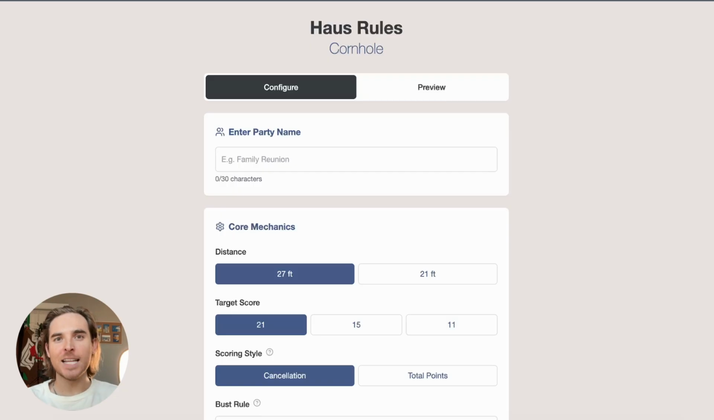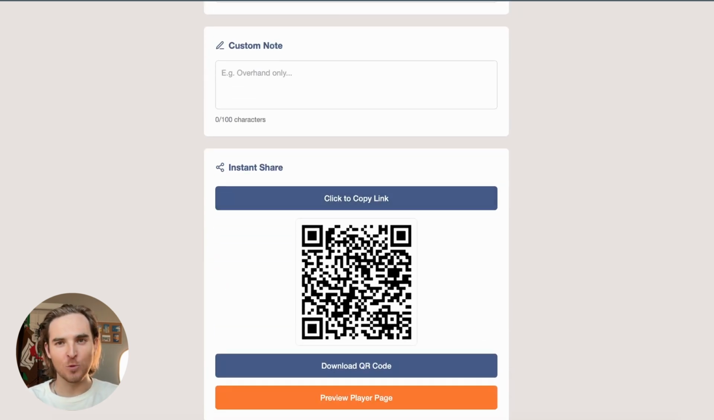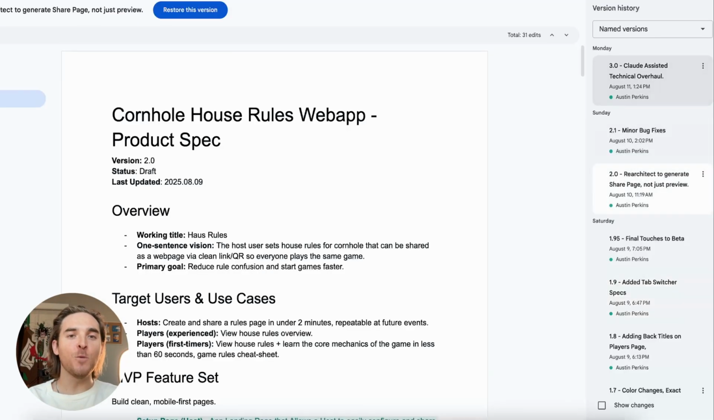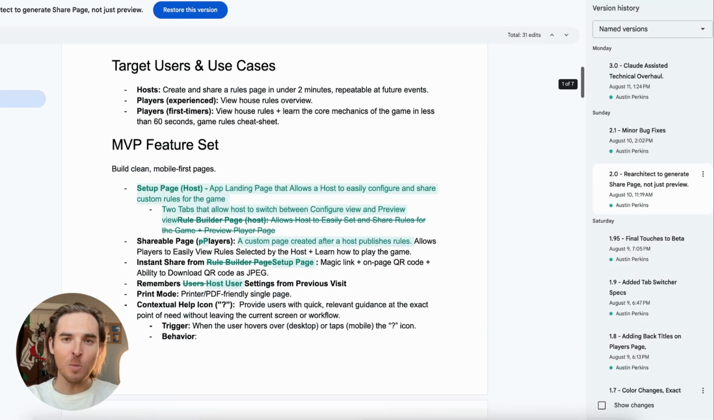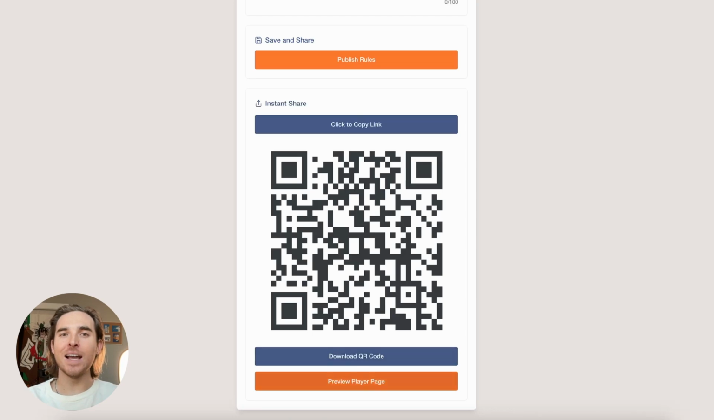After some live testing, I realized my app was really only half an app. The configuration tab and preview tabs were working as intended, but the app wasn't producing a new page showing the custom rules set up by the host that could then be sent to the players, which is the whole point of making this app. So in version 2.0, I rewrote parts of my spec to hopefully fix the issue, but I couldn't get it to load as intended.